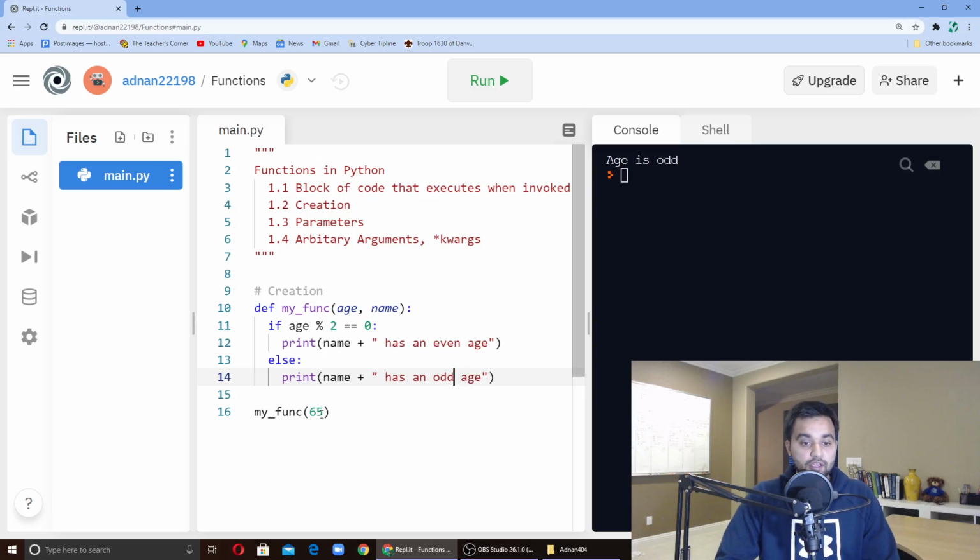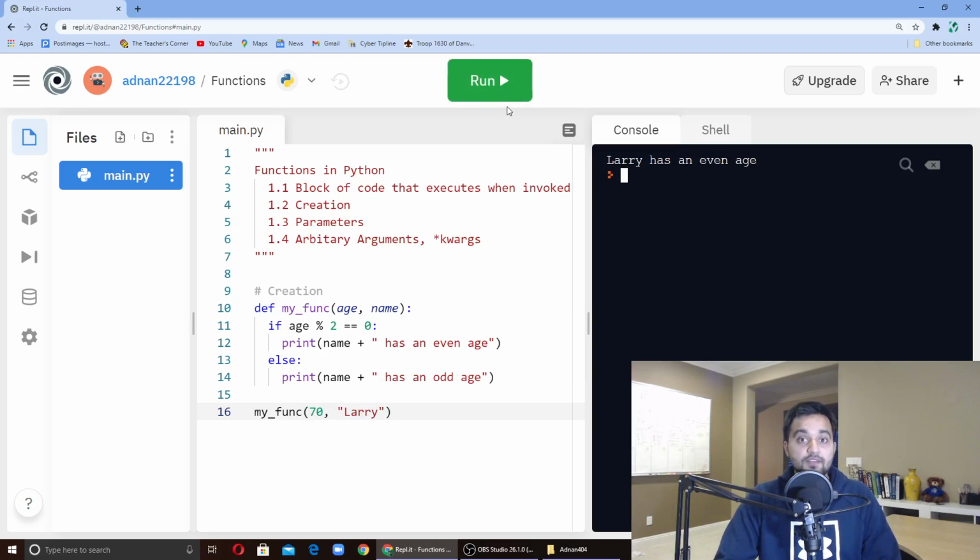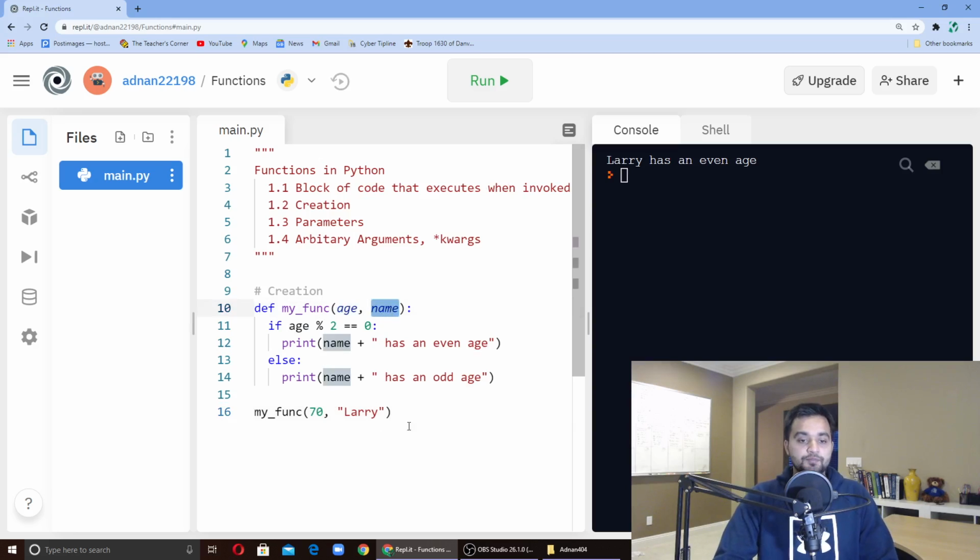So then I can add, let's say, Larry. Run that. So Larry has an odd age. Why? Because 65 is indeed odd. Now if I do 70, Larry has an even age because 70 is even. So that's the cool thing with Python and any other language, that it can accept parameters. All right, so that's how parameters work. So creation, we kind of did everything in one, so I'll just say creation plus parameters.